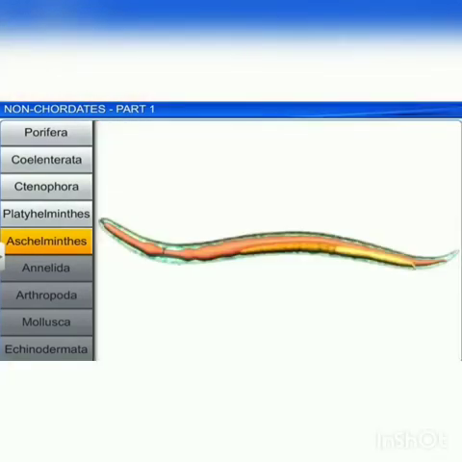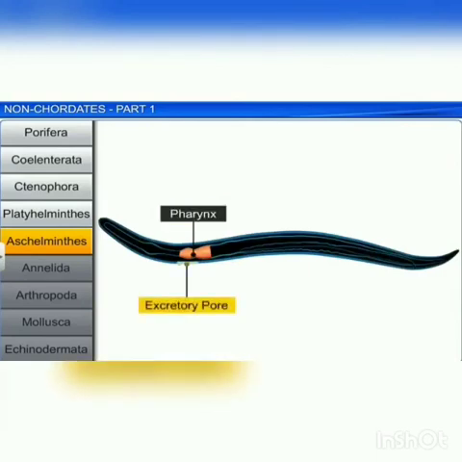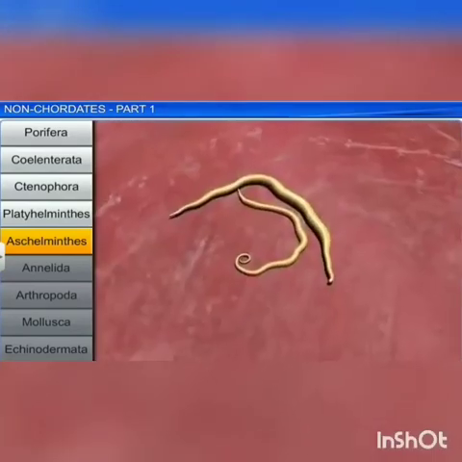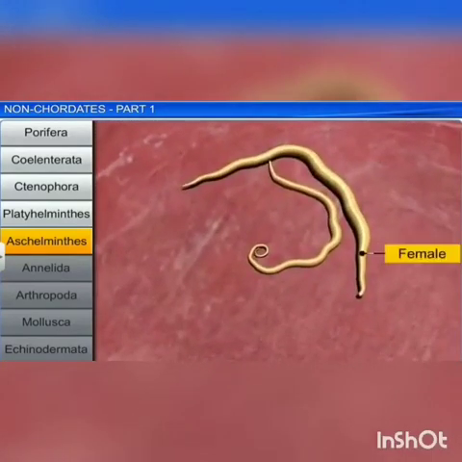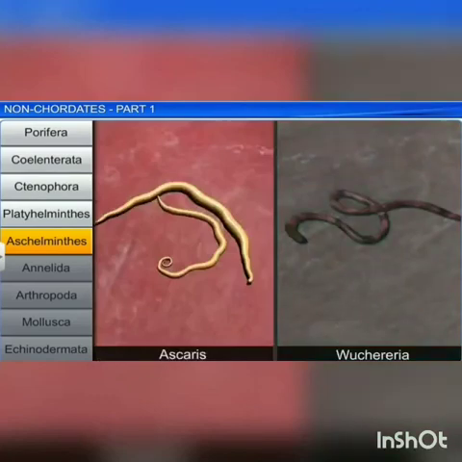The body is unsegmented and covered by a transparent cuticle. The alimentary canal is complete with a well-developed mouth, muscular pharynx, and anus. They have an excretory pore called the renette gland. The sexes are separate and exhibit sexual dimorphism. Often, females are longer than the males. Fertilization is internal. The majority are oviparous, example Ascaris, and a few are viviparous, example Wuchereria.